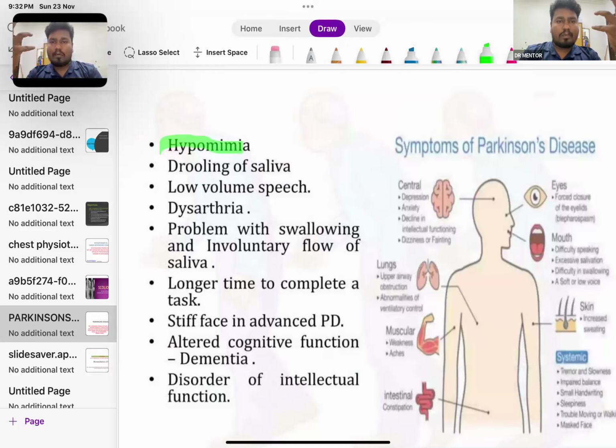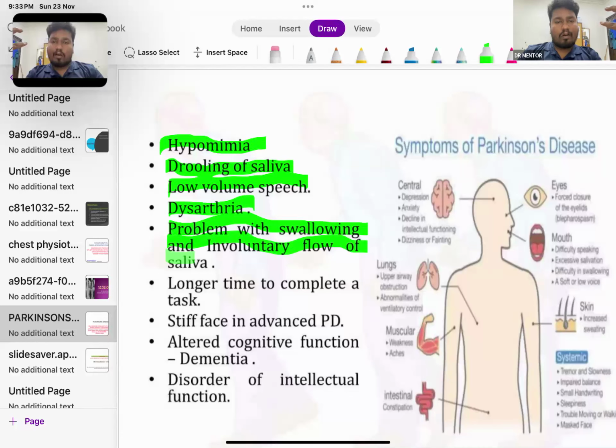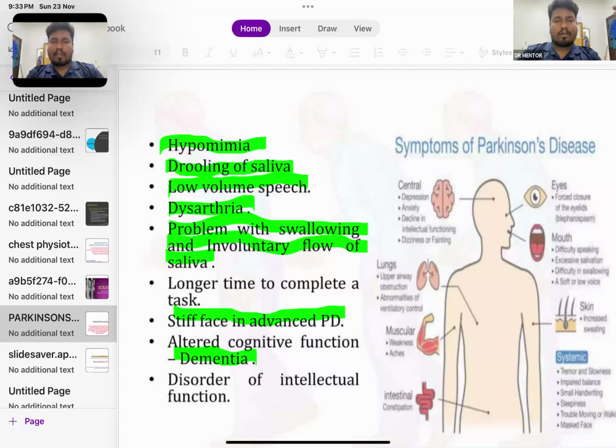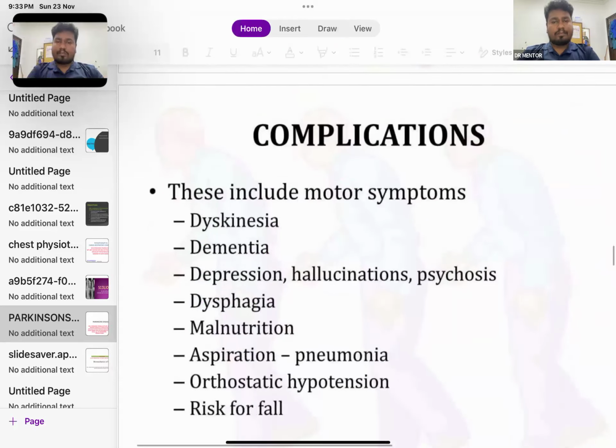This is called hypomimia. Then drooling of saliva: since the orofacial muscles don't have natural control of coordinating the activities, that is called drooling of saliva. Low volume speech, dysarthria, problem with swallowing, an involuntary flow of saliva, longer time to complete a task, stiff face in advanced Parkinson's disease, altered cognitive functions such as dementia. Dementia is forgetfulness, a disorder of intellectual functions also. Clear? Am I going very fast?